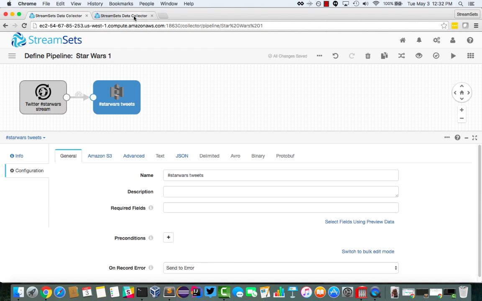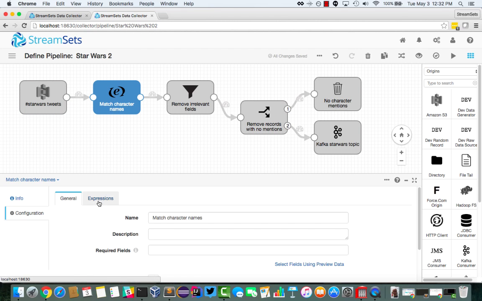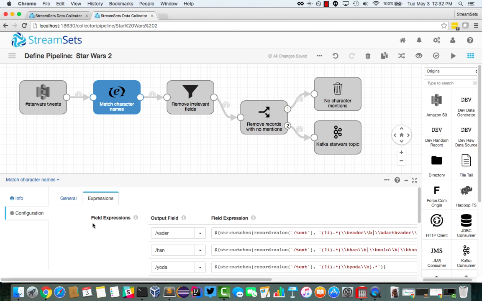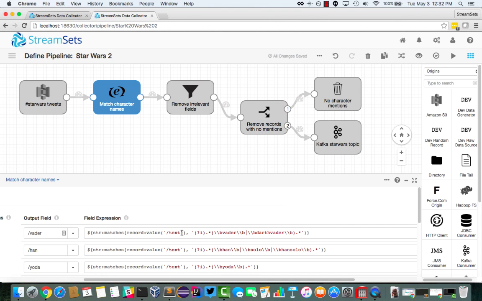So what we ended up doing was building a second pipeline. So here we are reading those tweets from S3, from the same S3 bucket. And this is really the core of the pipeline here. This expression evaluator just runs through a number of regular expressions, matching them with the text.